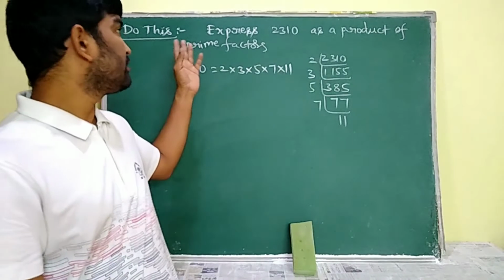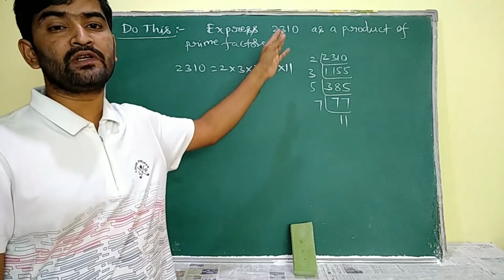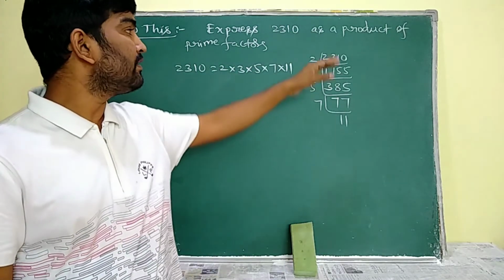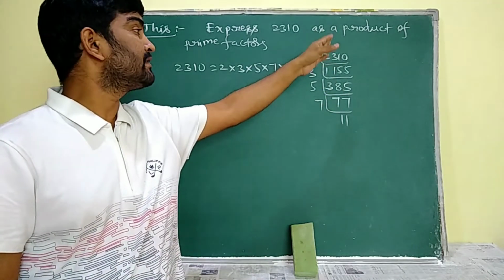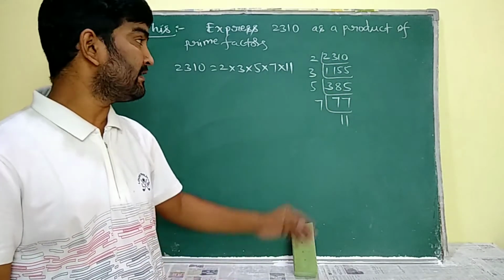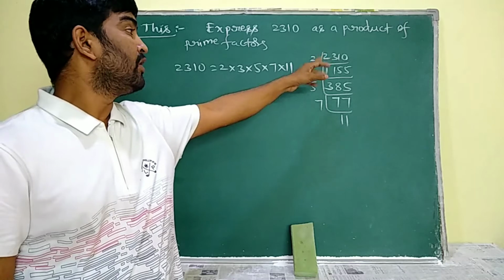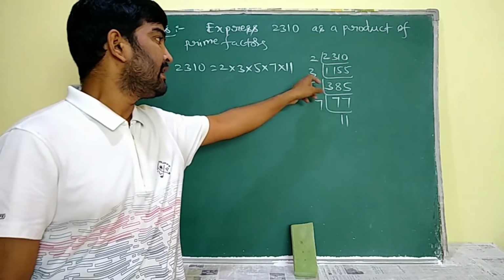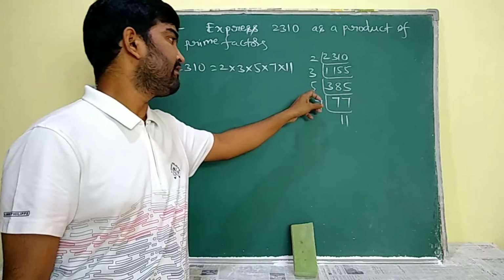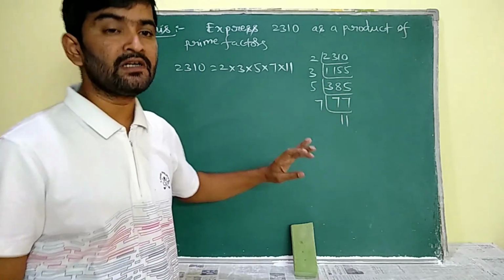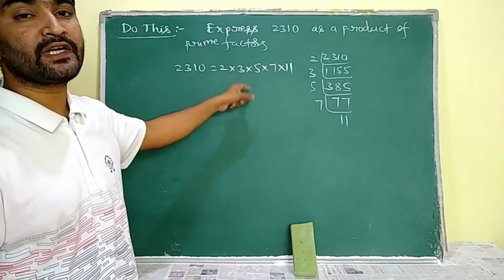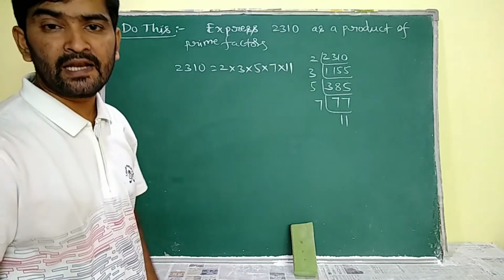See ma, do this. Express 2310 as a product of prime factors, he asked. So you just have to prime factorize 2310. Start with the prime number 2, ma. 2 1155s are 2310. 3 385s are 1155. 5 77s are 385. 7 11s are 77. So 2310 is going to be expressed as 2 into 3 into 5 into 7 into 11.